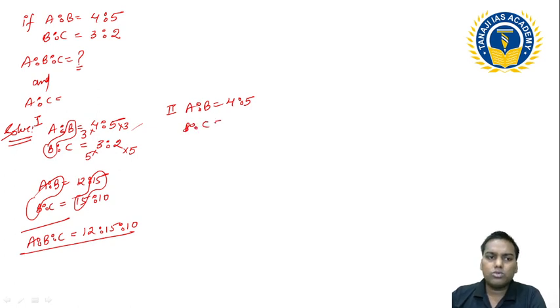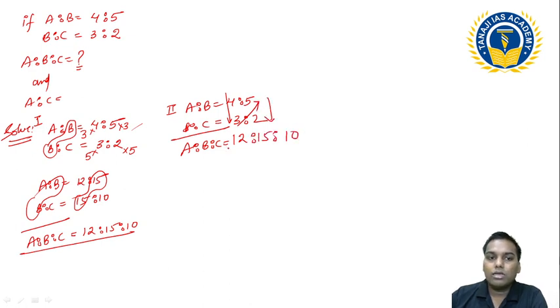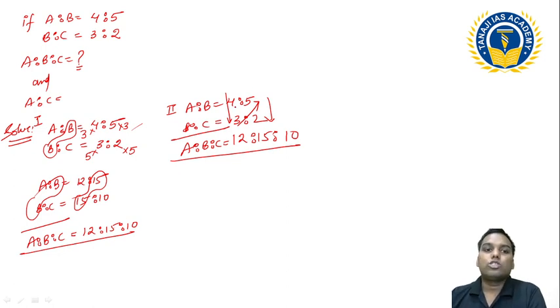So I am writing A ratio B ratio C. Can I multiply with 12, with 15, and with 10? So I am getting again the same numbers, 12, 15 and 10. So this is 4 ratio 3, 5 ratio 2. I did a cross multiplication of 4 and 3, then this pattern.